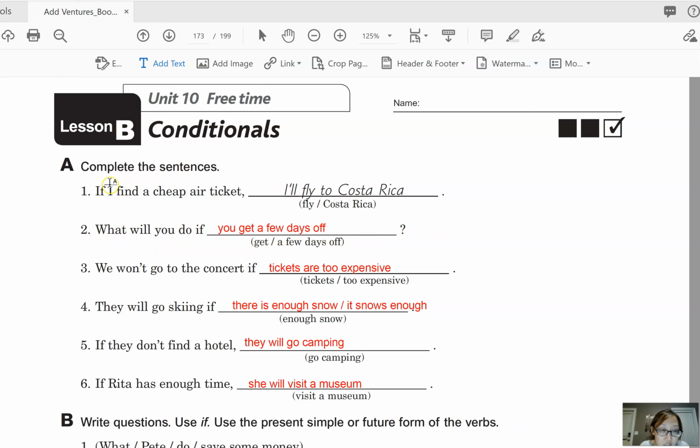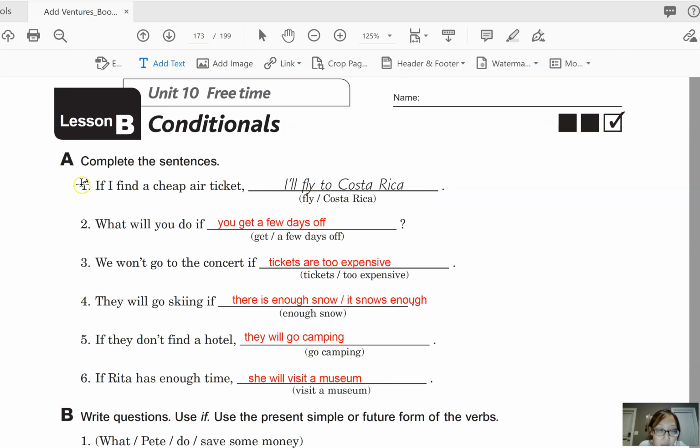So make questions for numbers 1, 3, 4, 5, and 6. Okay? So again, pause the video and continue when you're finished. Okay, so let me change the color actually so that it's not confusing.